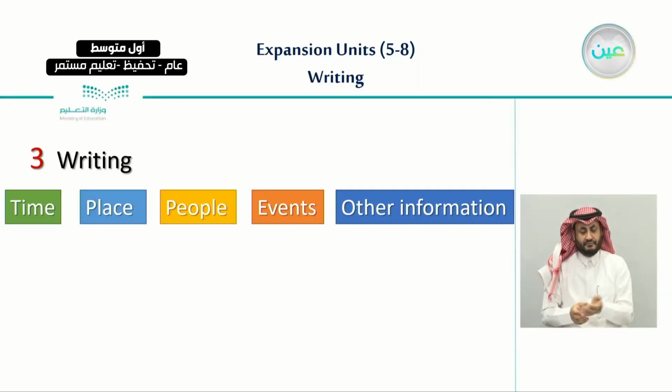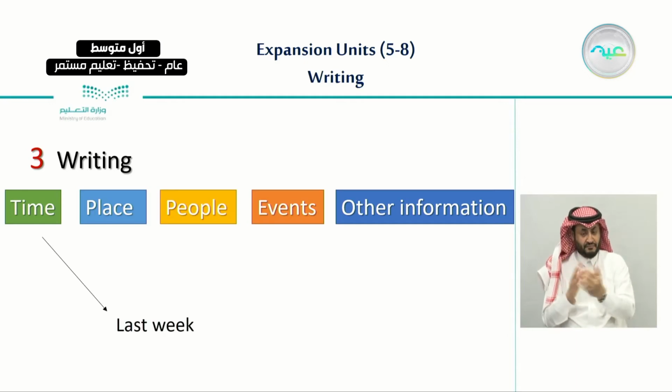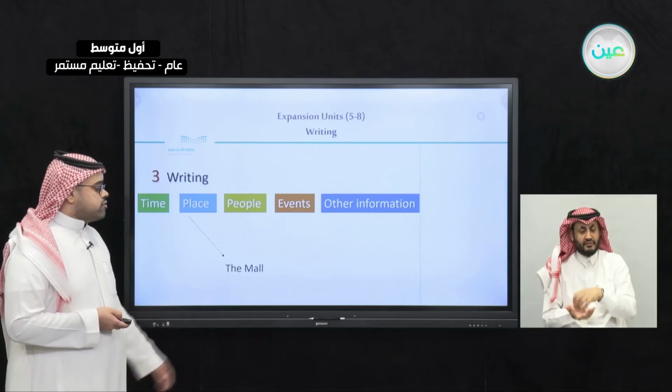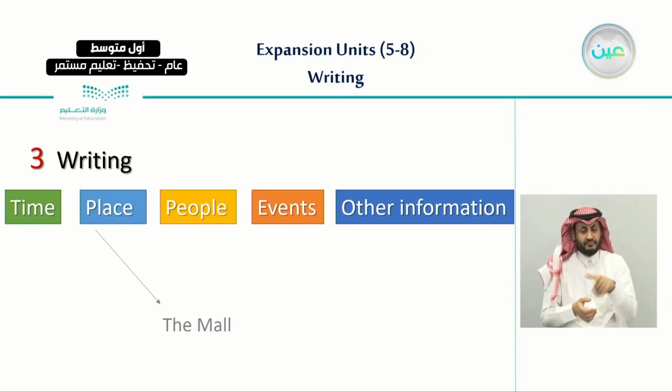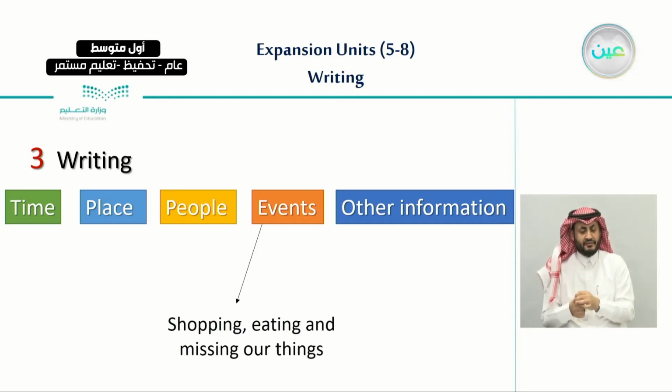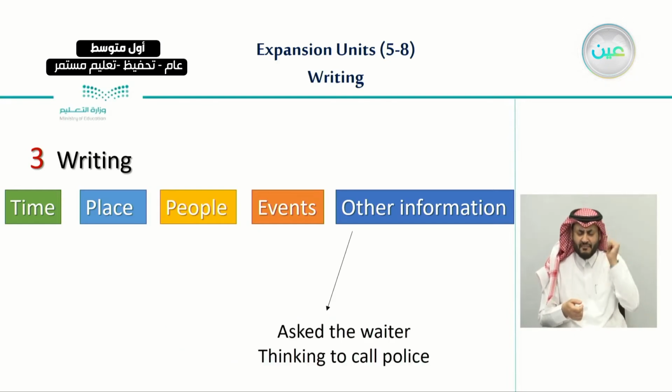So I thought of a story of myself, and here I'm going to show you how I divided it using these 5 things. In regards to time, it happened last week, and in regards to the place, it was at the mall, and in regards to the people, me and my friends were in that story. And the events, I wrote only simple events, as you're going to read later: shopping, eating, and missing our things. And as other information, asking the waiter and thinking of calling the police.